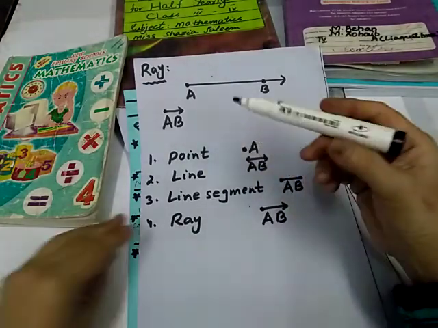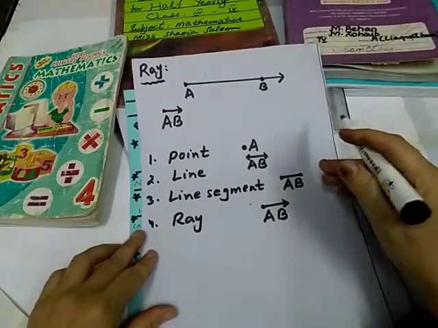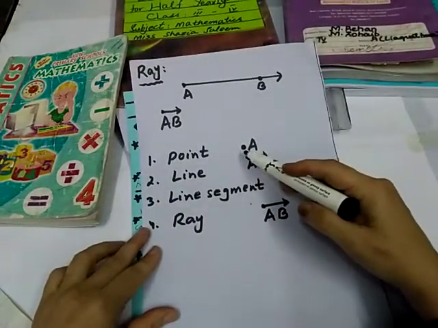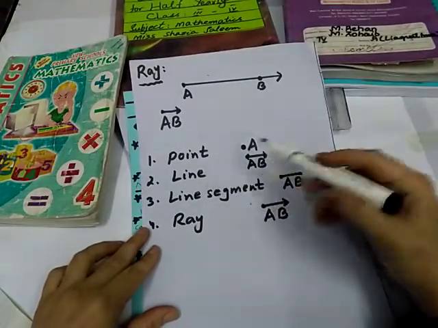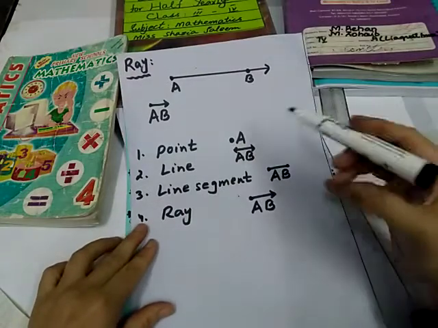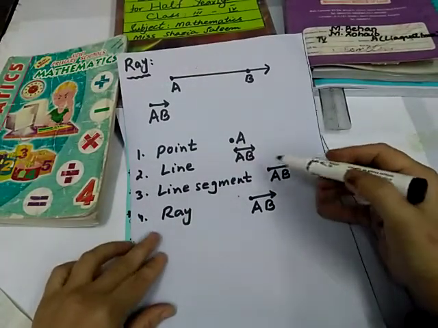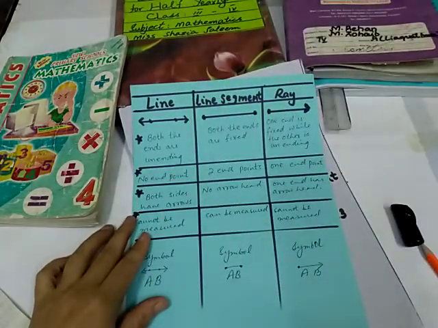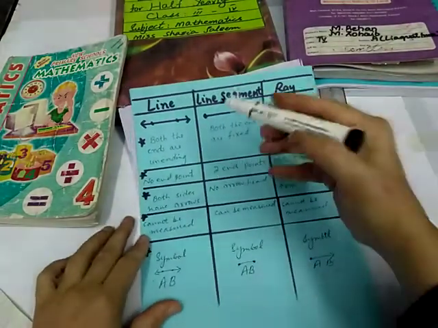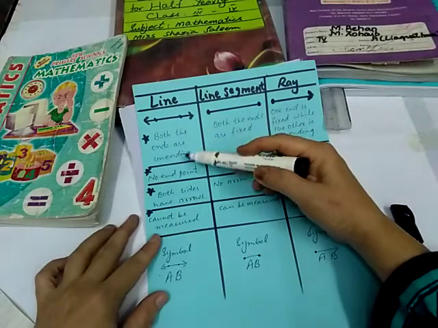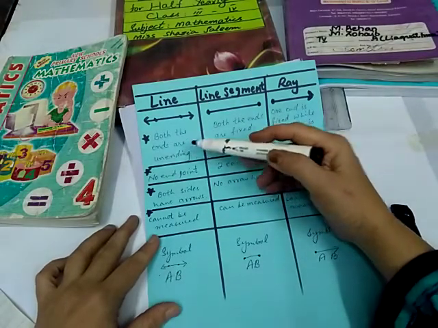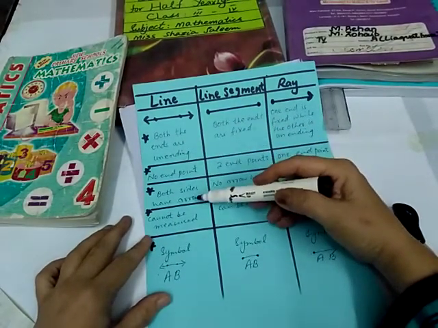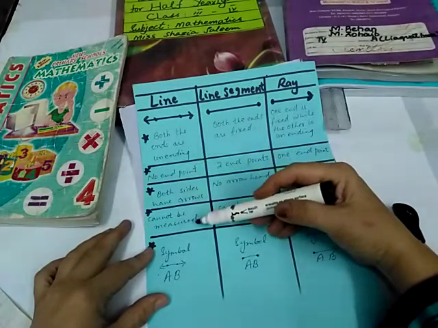Now children, revise these in a short way. Point A, line AB, line segment AB, ray AB. Now repeat again. Line: both ends are unending, no end point, both sides have arrows, cannot be measured.